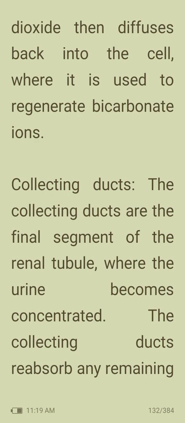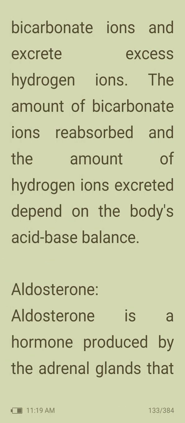Then the collecting ducts. The collecting ducts are the final segment of the renal tubule where the urine becomes concentrated. The collecting ducts reabsorb any remaining bicarbonate ions and excrete excess hydrogen ions. The amount of bicarbonate ions reabsorbed and the amount of hydrogen ions excreted depend on the body's acid-base balance.